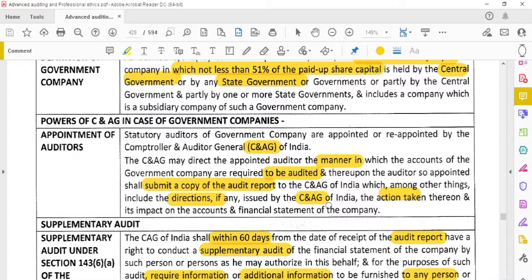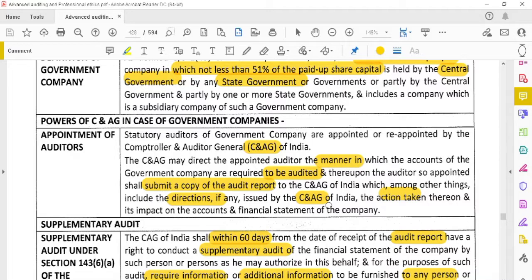So, the auditors are appointed by the C&AG, the audit report is submitted to the C&AG, the C&AG issues directions to the auditor, and any actions taken in response have to be reported to the C&AG by the auditor.